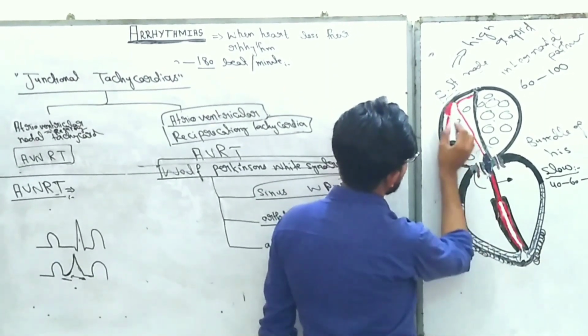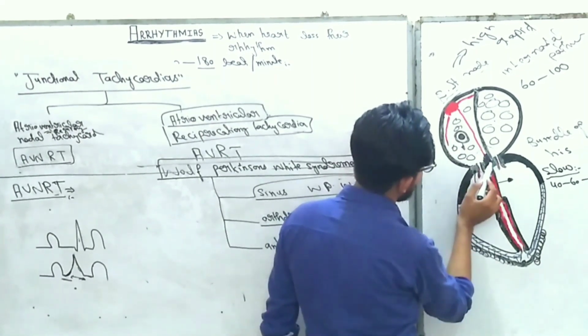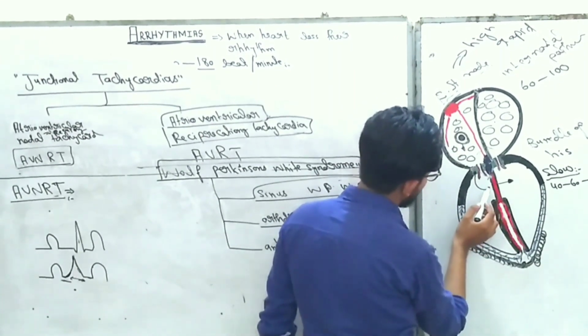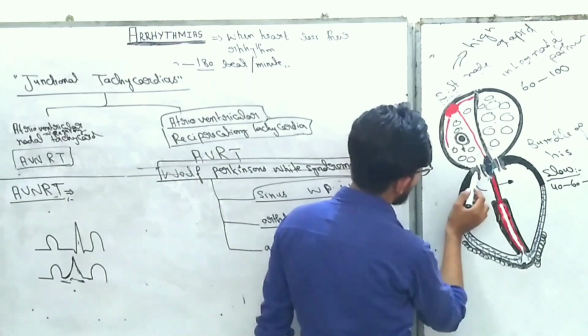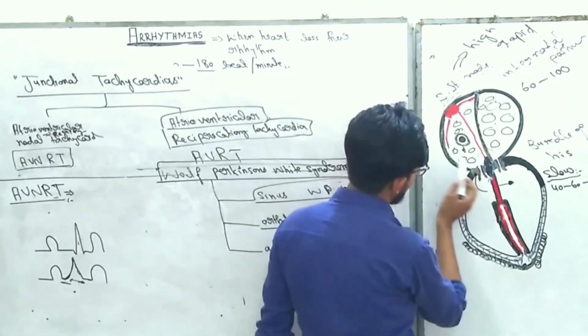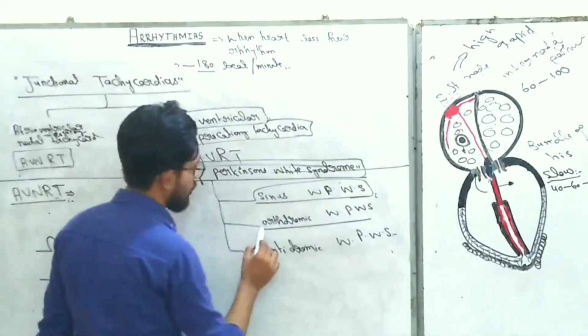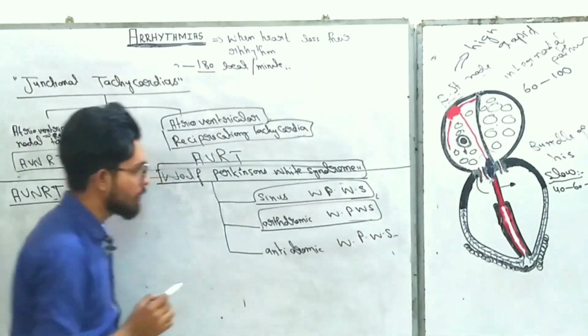When the SA node discharges, the signal goes through the AV node and depolarizes the ventricle, and as well the signals go up through the accessory pathway and depolarize the atria again, and they produce the tachycardia, and this condition is known as orthodromic Wolff-Parkinson-White syndrome.